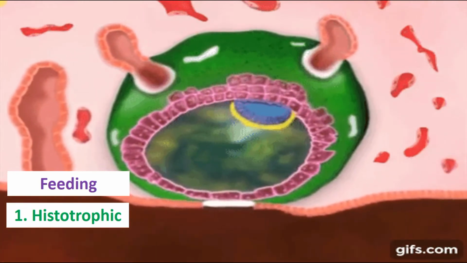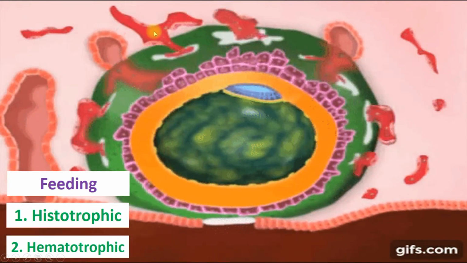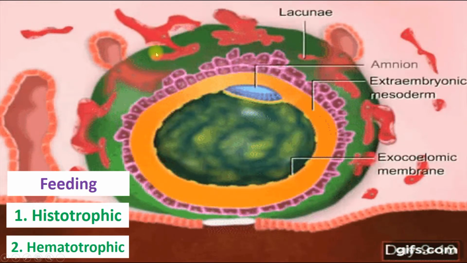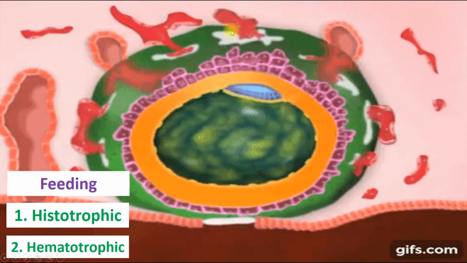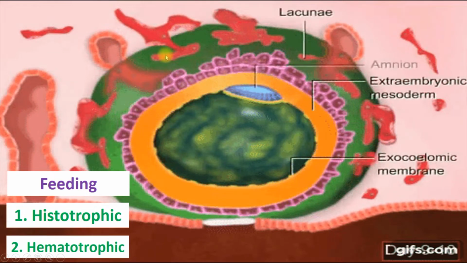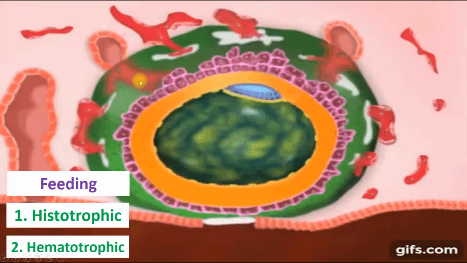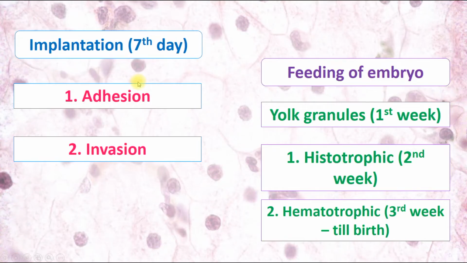And beginning from the third week, there is a hematotrophic type of feeding when embryo achieves blood vessels, and blood from mother's blood vessels flows away, and it forms lacuna, which are filled with mother's blood. And now embryo begins to receive nutrients from mother's blood, and this type of feeding continues till the birth. So let's make a summary of what is going on during these stages.